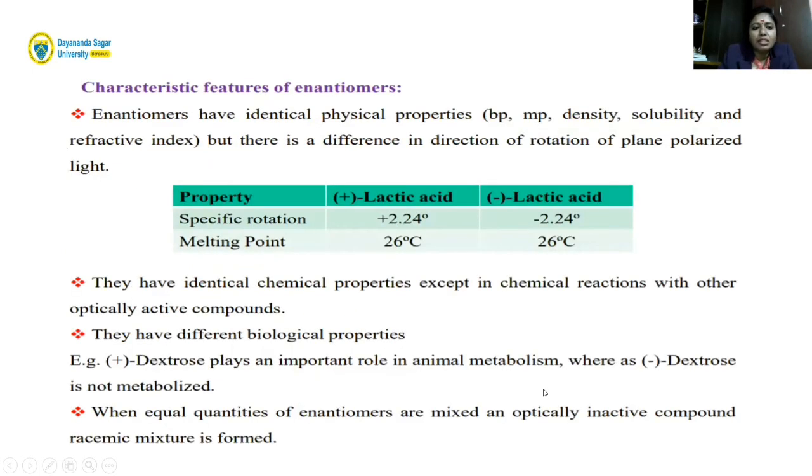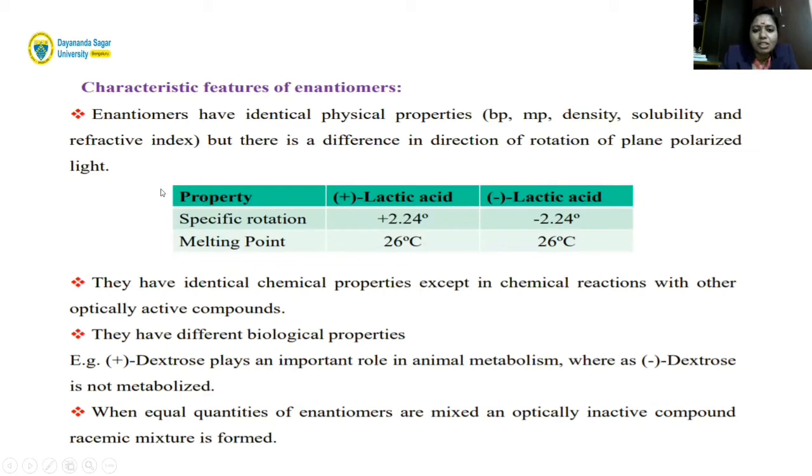Next we see the characteristic features of enantiomers. Enantiomers have identical physical properties like the same boiling point, melting point, density, solubility and refractive index. But there is a difference in the direction of rotation of plane polarized light.